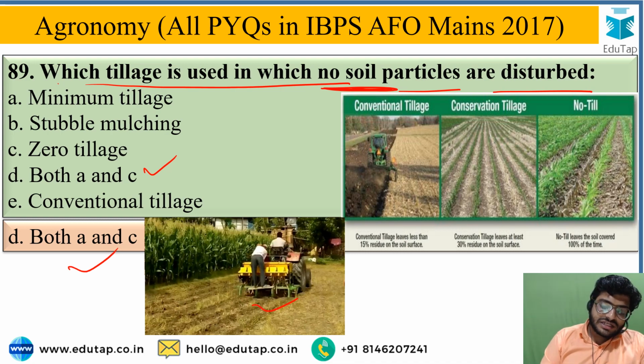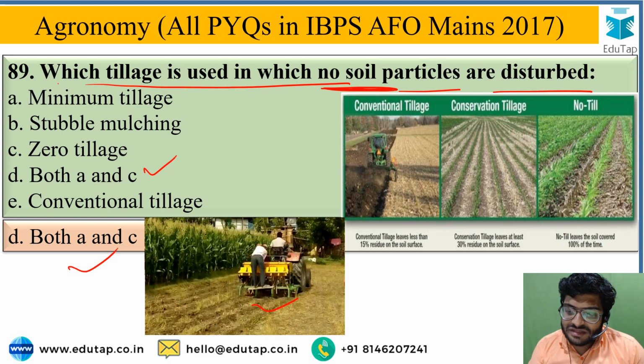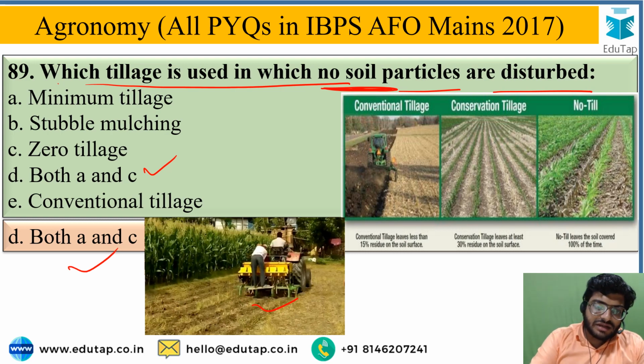In zero tillage, the land is not much disturbed; just at the sowing time the land is directly sown without any primary or secondary tillage operations. In minimum tillage as well, the land is disturbed only to the extent where the sowing is done. Just for that particular place the soil is disturbed.